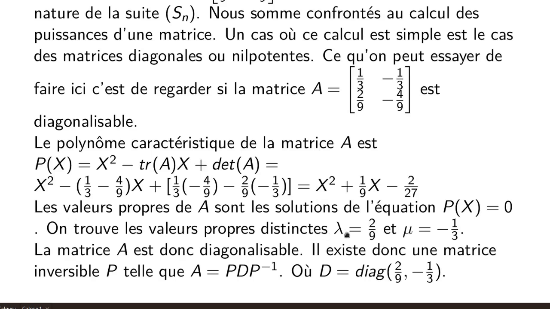The eigenvalues are therefore the solutions of the equation P of x equals 0, and we find two distinct eigenvalues, lambda equals 2/9 and mu equals -1/3.